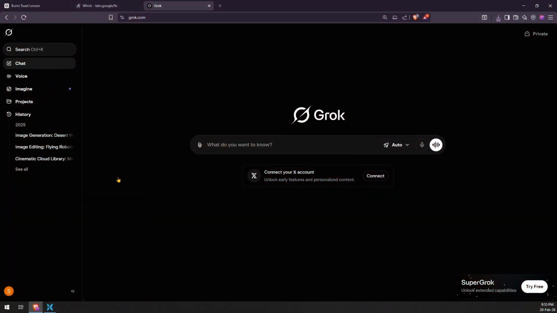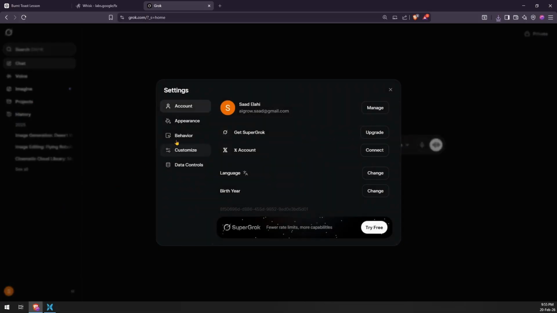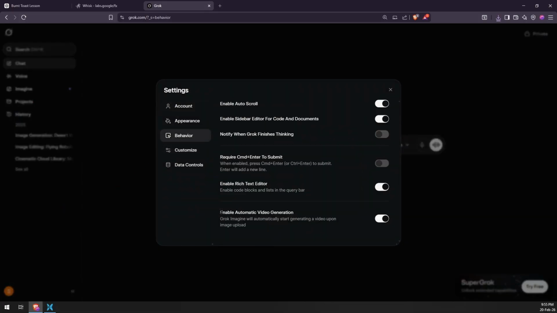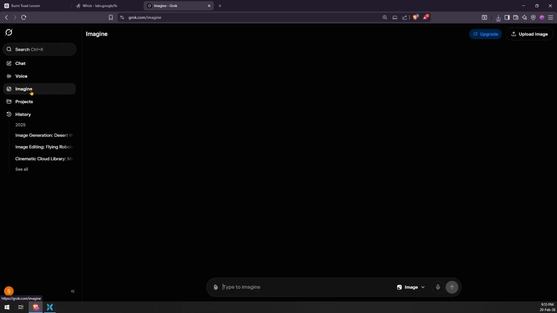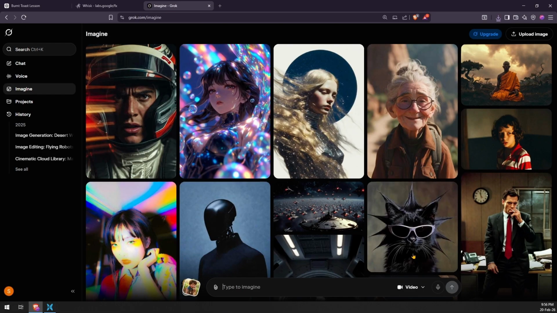Open Grok. In the bottom left corner, click on your profile, then go to Settings. Under Behavior, find the option called Automatic Video Generation and turn it off. Now head to the Imagine section and switch the mode to video at the bottom of the screen.